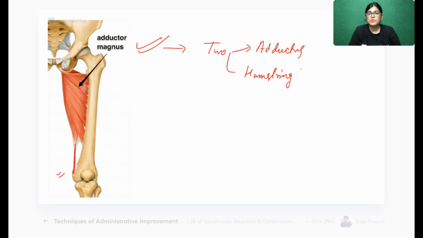From tomorrow, we will do important topics like the hip joint, knee joint, arches of the foot, and popliteal region. These muscles are very important, and these are always asked, so I have discussed them in detail. Two groups of muscles are there: the adductor part and the hamstring part of adductor magnus muscle.